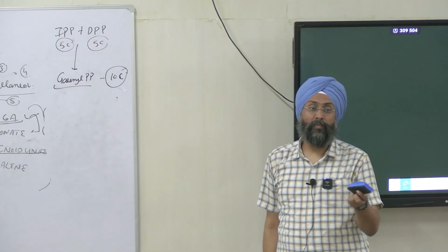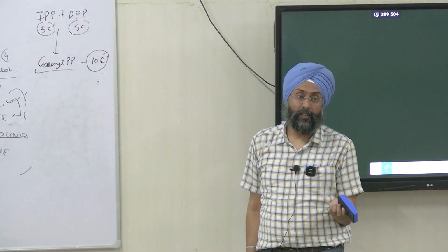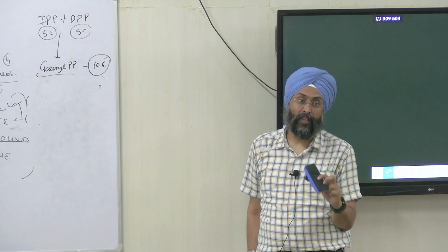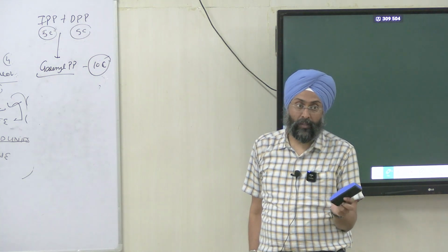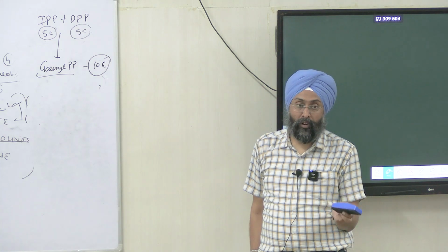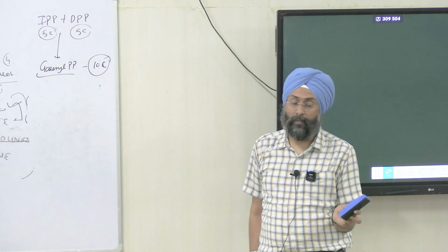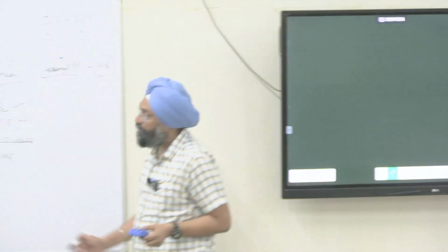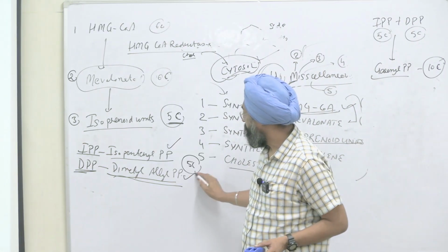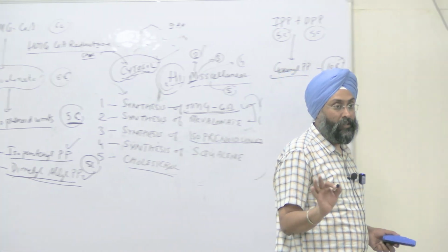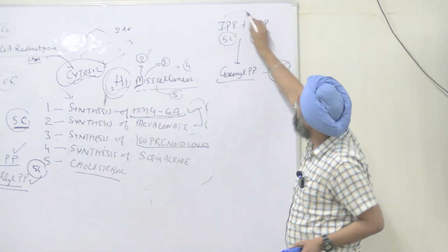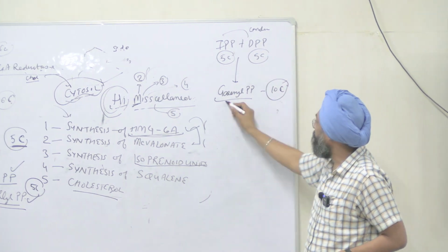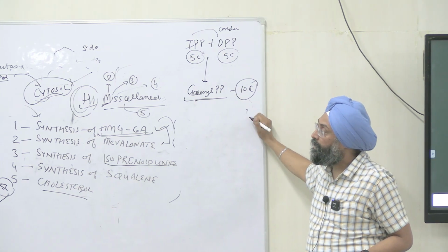Right? We started from a simple compound, that is acetyl-CoA. Then another molecule of acetyl-CoA was added, we get acetoacetyl-CoA. Then again acetyl-CoA, we got our HMG-CoA. HIGH MISC, H for HMG-CoA. Then M for mevalonate, again the same number of carbon atoms will remain. I for isoprenoid units. We form 2 isoprenoid units, that is isopentenyl pyrophosphate and dimethyl allyl pyrophosphate. Both are 5 carbon, right? And these 2 will condense with each other. When they condense, 5 carbon plus 5 carbon will get our 10 carbon, that is our geranyl pyrophosphate, right?